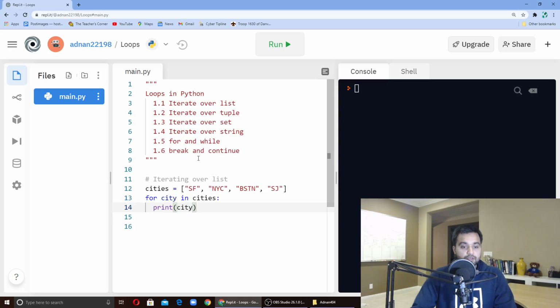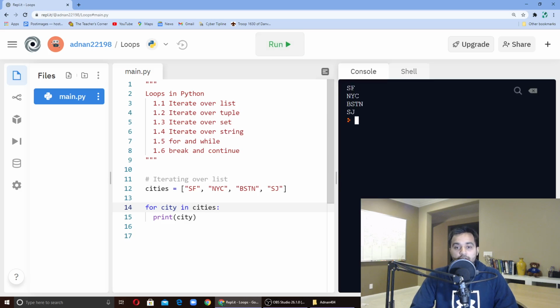Now there are two things I want to emphasize. One is that city can pretty much be anything. The idea with city is that it's each item in the array. We also have the keyword in, so it's like iterating over each element. So for city in cities, print city. Let's run that: SF, NYC, Boston, SJ. That's how that works.